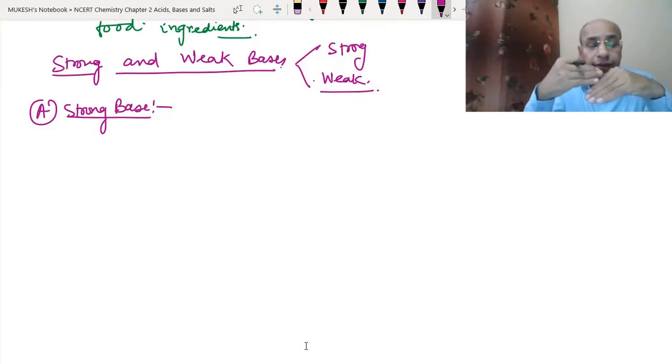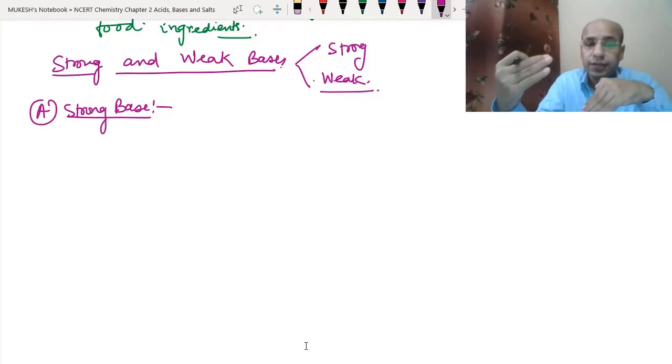They are difficult to handle. They can harm our body, so we should not take them inside our body. They are highly corrosive in nature. In the same way, they are strong electrolytes also, because they produce a larger number of hydroxide ions. Different examples we can get here are sodium hydroxide and potassium hydroxide.